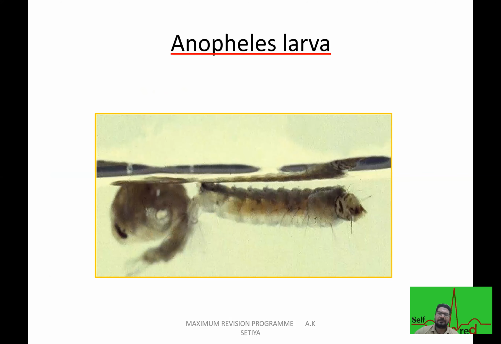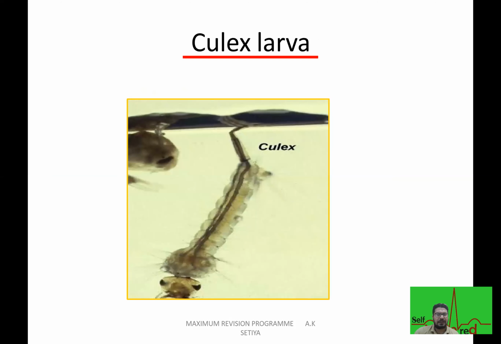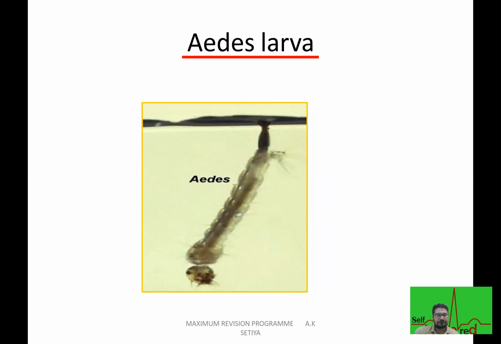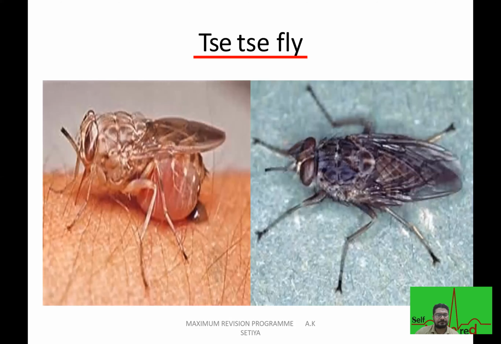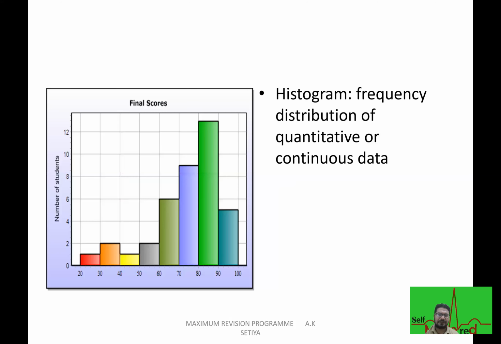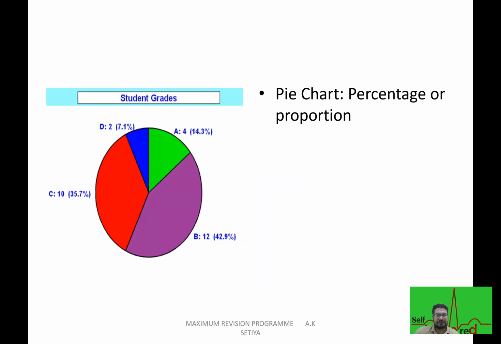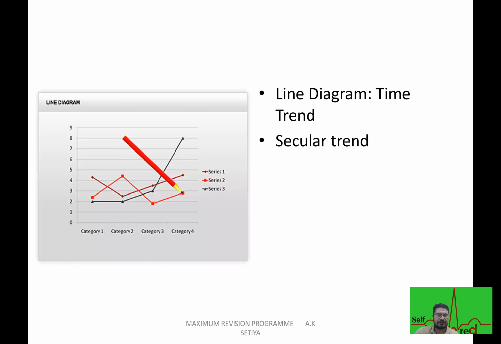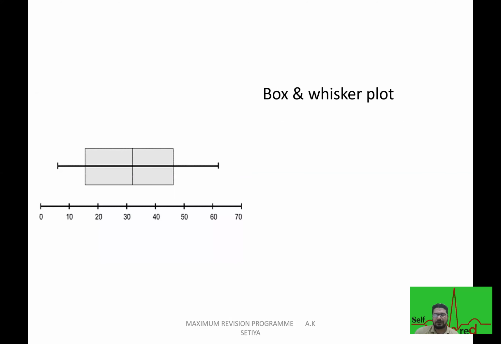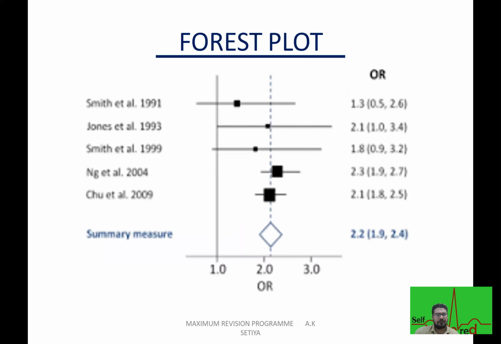Then we have larva, some larva: Anopheles larva, larva of Culex, larva of Aedes, image of scabies, Sissyfly. Now some of the images, like this is a histogram, pie chart. Then we have standard distribution curve, or we call them Gaussian curve, normal distribution curve. This is your line diagram. This is called box and whisker plot. Forest plot.